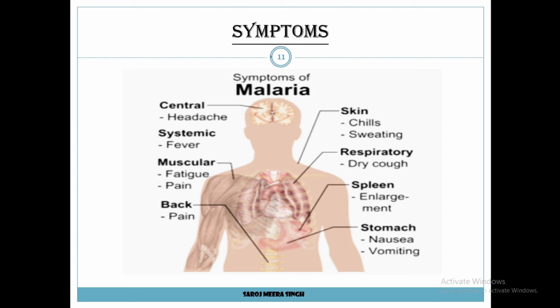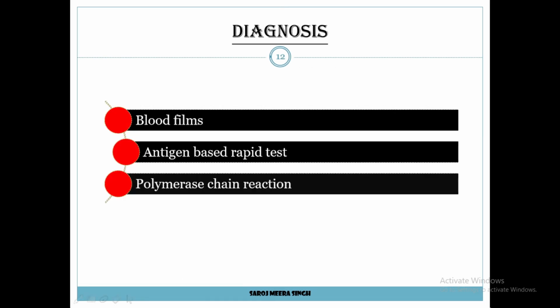Now come to the next slide, symptoms. Symptoms of malaria usually begin 10 to 15 days after being bitten. Malaria has flu-like symptoms that typically include headache, fever, body pain, dry cough, vomiting, etc. Now come to the next slide, diagnosis. Malaria is diagnosed by the following methods, such as by making blood films, antigen-based rapid diagnostic tests, and by using polymerase chain reaction to detect parasitic DNA.